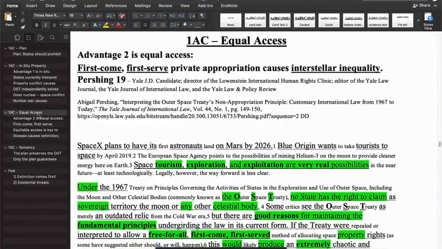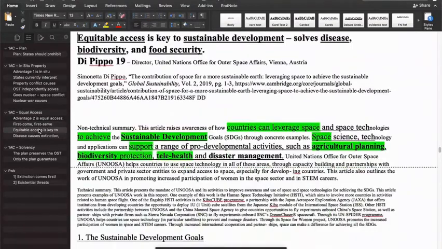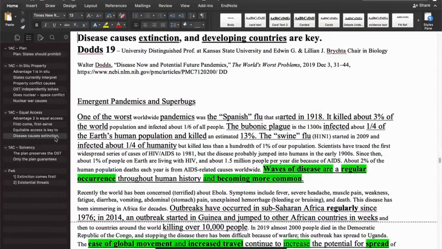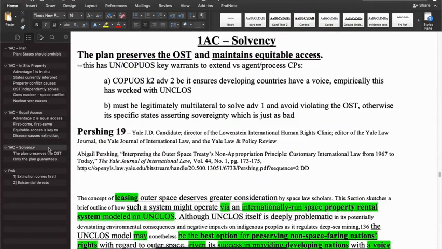The second advantage is about equal access. The argument is that allowing a space leasing system allows countries to more equitably share access to space. This is good because it causes things like sustainable development, which solves a litany of issues, and those issues cause extinction. The next section is solvency.